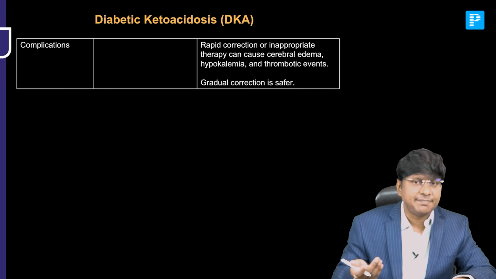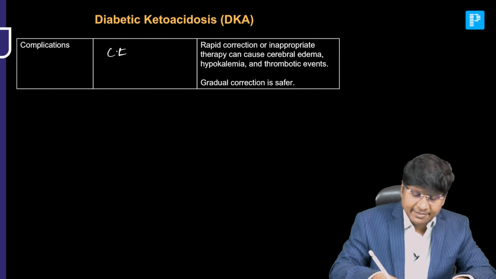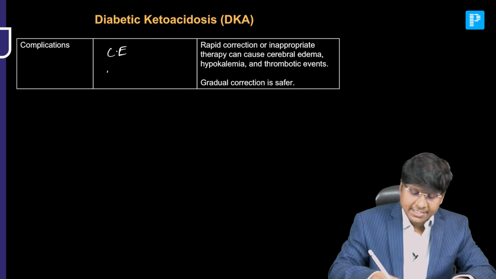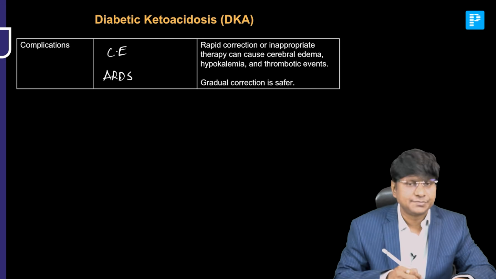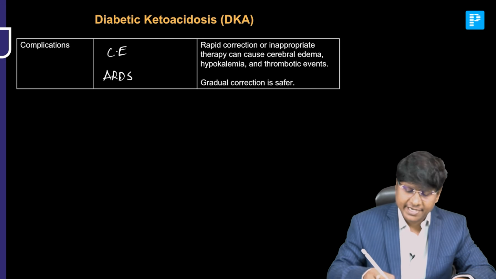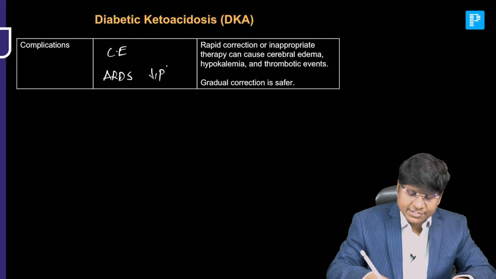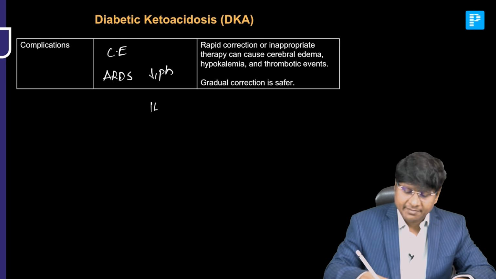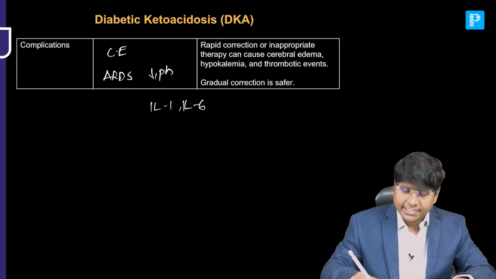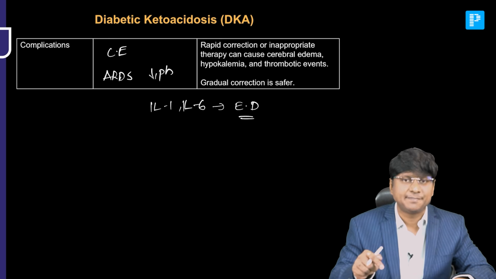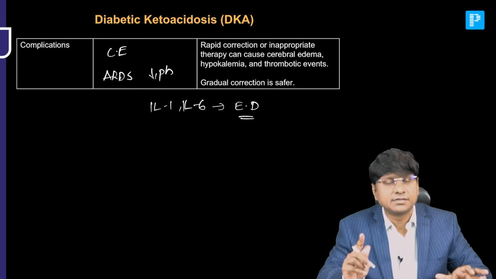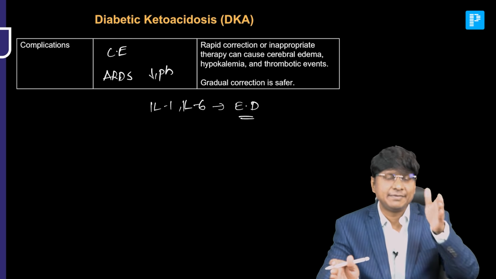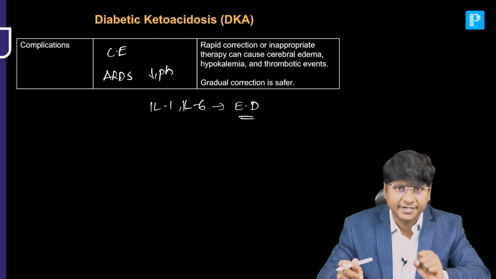And what are the anticipated complications? As I said, cerebral edema, mainly in children. Next important is ARDS. What is the mechanism of ARDS? Severe acidosis initiates the release of inflammatory mediators like interleukin-1 and interleukin-6. These cause endothelial damage within the pulmonary capillaries, and that causes the shift of fluid from the pulmonary capillaries into the lung, resulting in non-cardiogenic pulmonary edema.